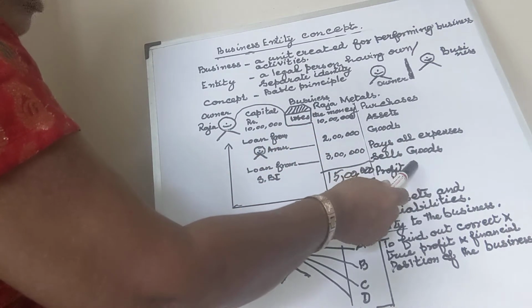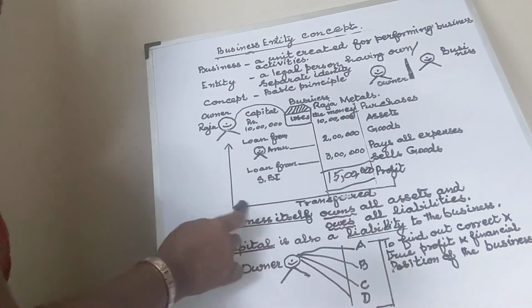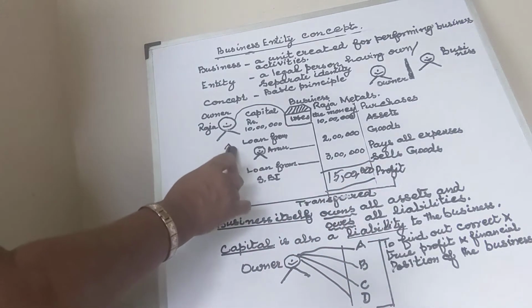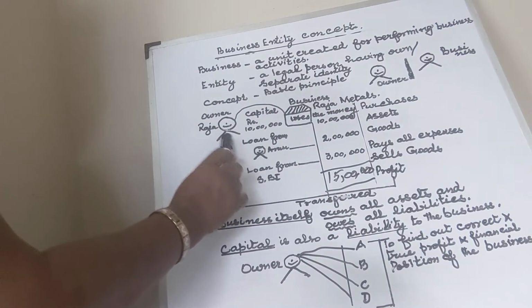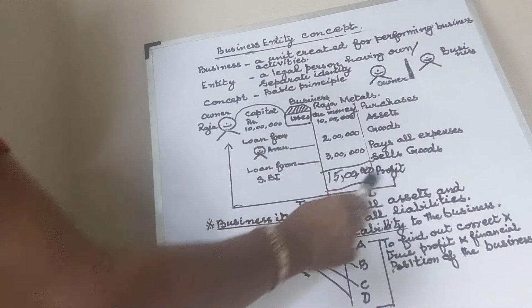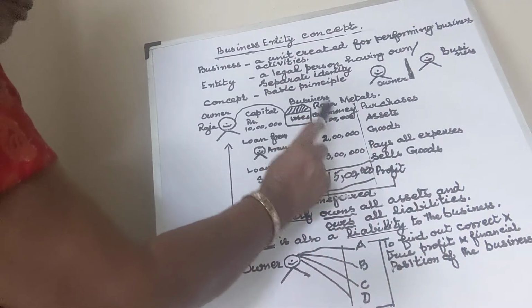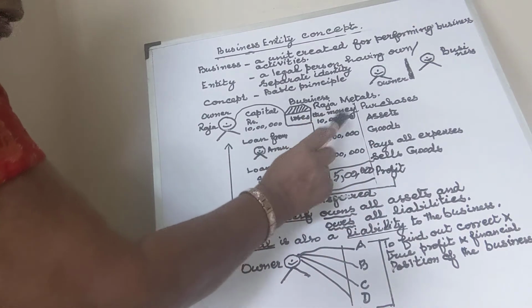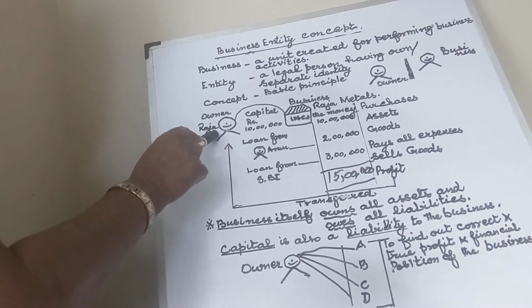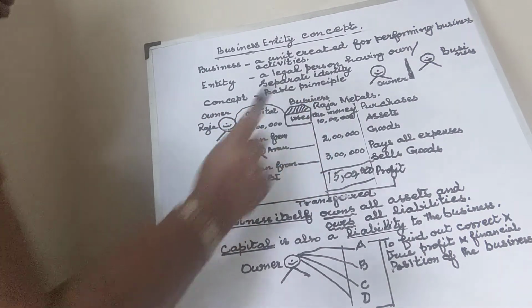Again, Raja Metals will sell the goods, and if it makes a profit, where will this profit go? Ultimately, the profit goes to the owner, because he is the person who is going to enjoy this profit. He is the person who invested the capital. So the profit will be transferred to Raja. Profit is also a liability for the business. It has to return this profit to the owner. And the capital is also a liability to the business.